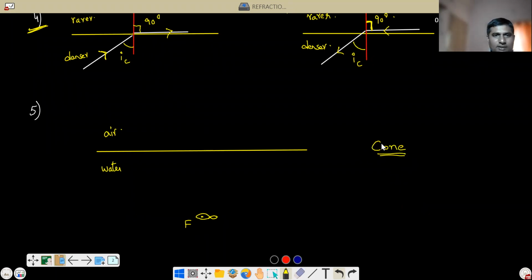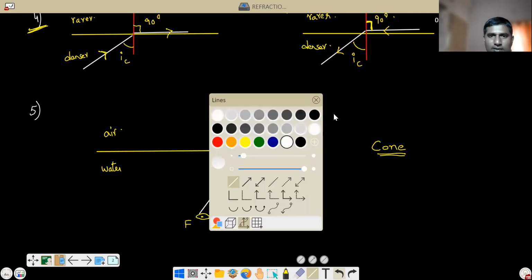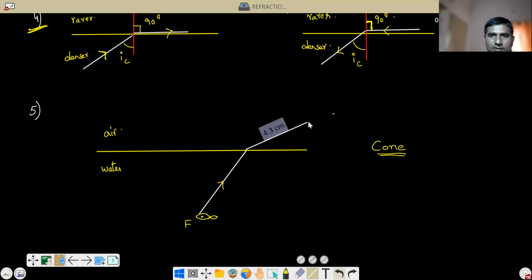Okay, why does it happen? Let us see. Suppose we take a ray from here. Let's say this is the incident ray, incident on the surface. Definitely it will not go straight. Why? Because this is a plane refracting surface, correct or not? So it should bend. At this point it will bend like this, correct or not?